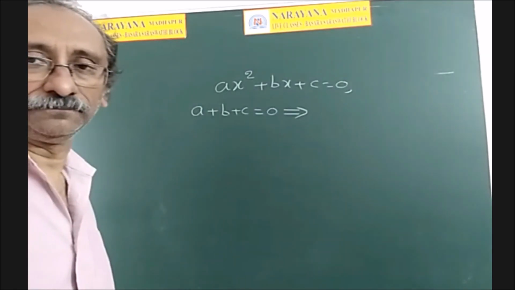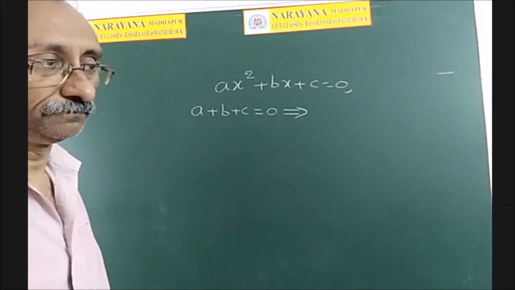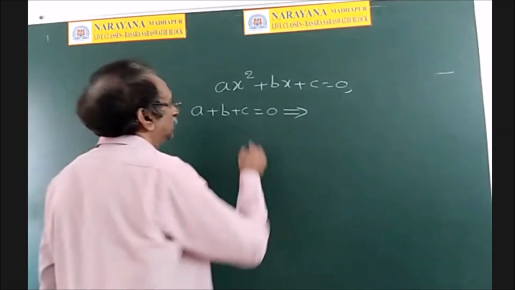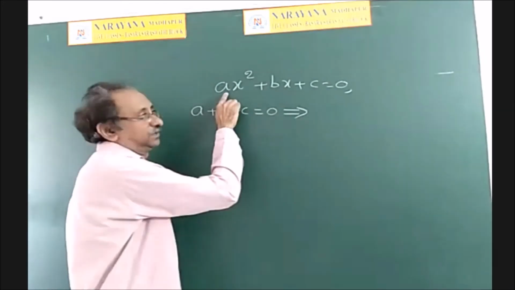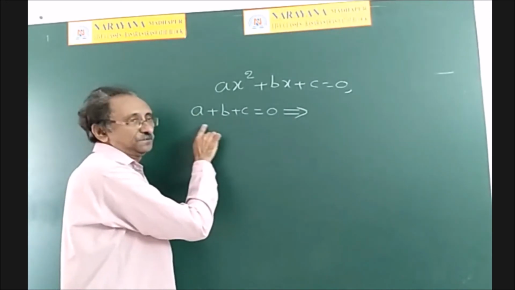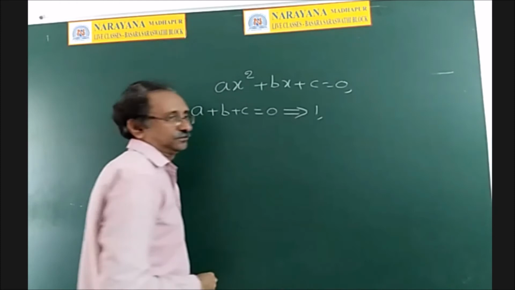Very good. Now, I will ask another one. Gnanaswarup: Sir, the roots are 1 comma c by a. Very good. Nice. See, if you put x is equal to 1 here, you will get a plus b plus c is equal to 0. So here also a plus b plus c is equal to 0. That means one root is 1.